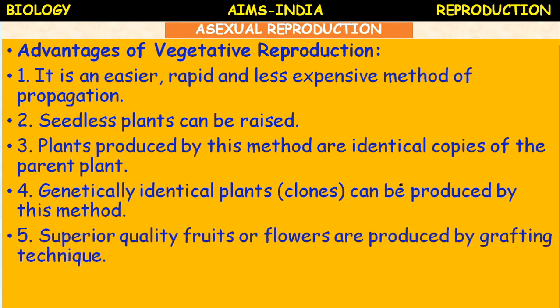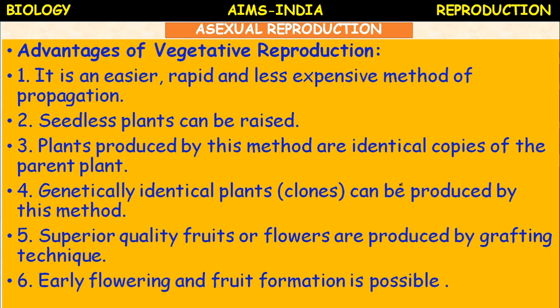Superior quality fruits or flowers are produced by a method of vegetative propagation called the grafting technique. Grafting. So horticultural and floricultural flowering plants can be propagated using methods of vegetative propagation. They are grafting and layering.